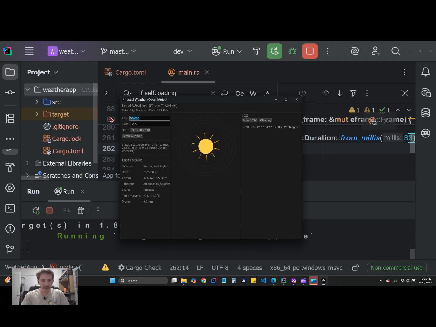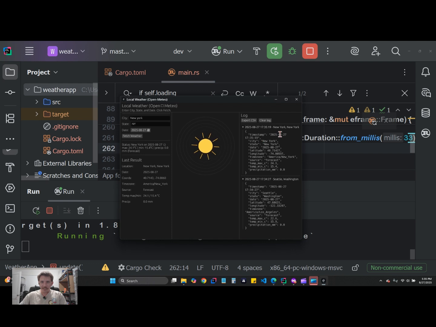Let's say New York. Was it NY? Fetch weather. Oh, that's cool. I like how it has that little thing. As you can see, it's creating a log right here of whatever we search for. And it looks like it's different stuff. Oh, wow. Oh, nice. It shows you a little JSON snippet of all your data right there. Bam. And then you could download this as a text file also, or you could clear the log.